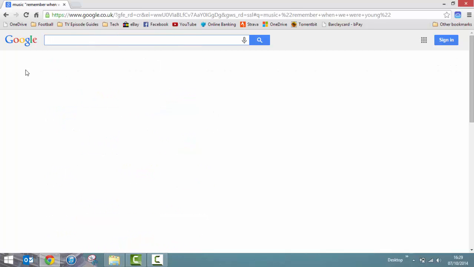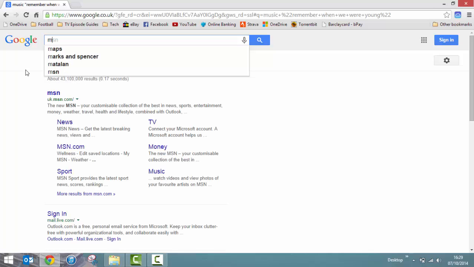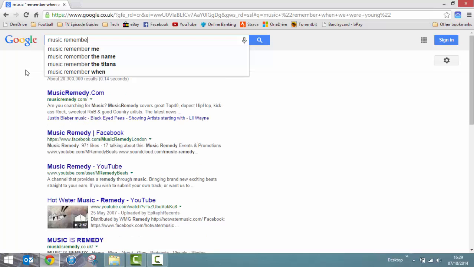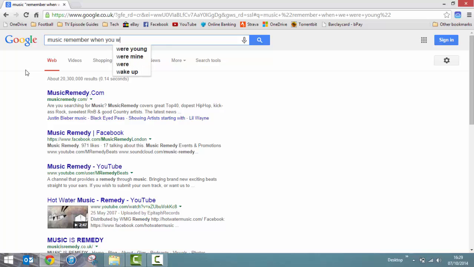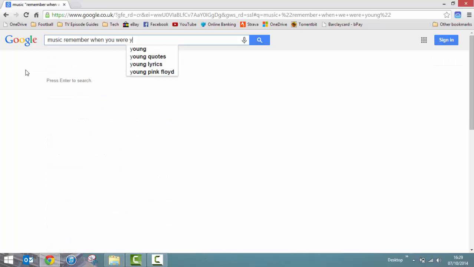Okay, so let's assume that we are looking for a particular song, but we need to refine the search a lot more because we're not finding it for whatever reason. So let's do a search. We're going to search music, and we've got some of the lyrics in mind, so we'll just write down the lyrics that we've got. And what I'm going to put in is "remember when you were young", and make sure it's typed in properly.